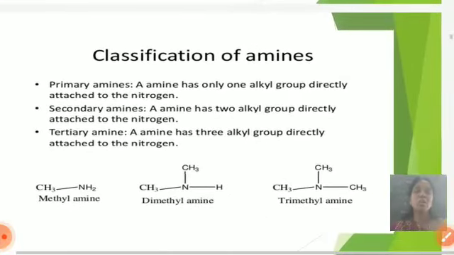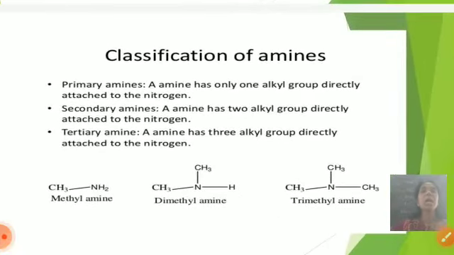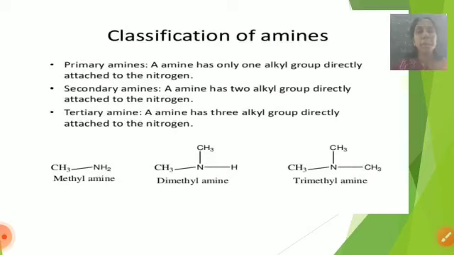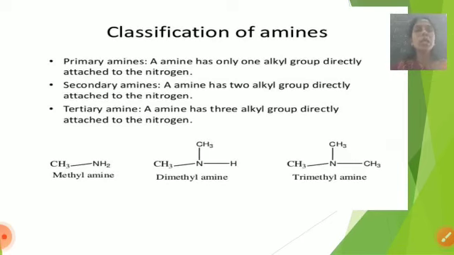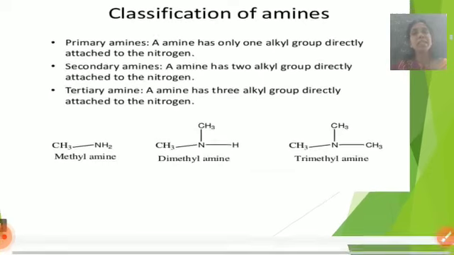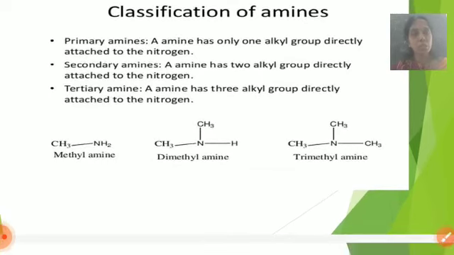Okay. Next objective is classification of amines. Amines are classified into 3 types, depending upon the alkyl groups. First one, primary amine. If one hydrogen atom is replaced by an alkyl group, it is called a primary amine. Second one, secondary amines. If 2 alkyl groups are attached to the nitrogen atom, they form secondary amines. Tertiary amines. If 3 alkyl groups are attached to the nitrogen atom, they form tertiary amines.